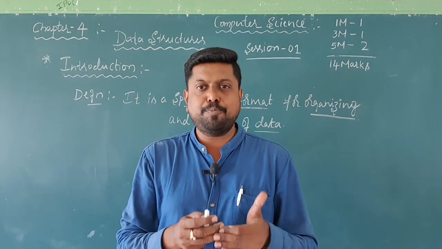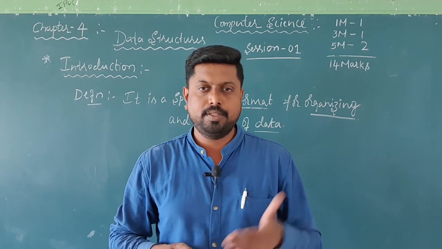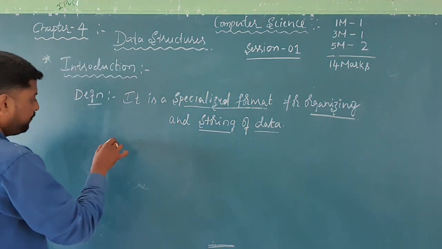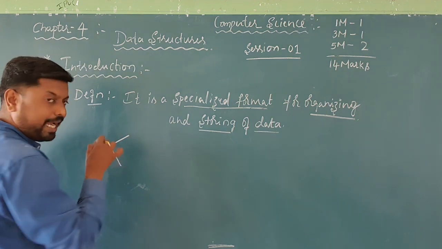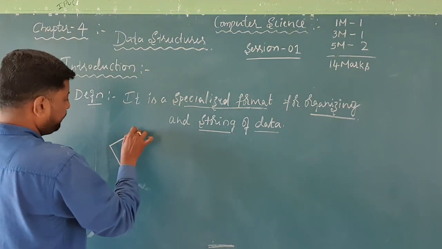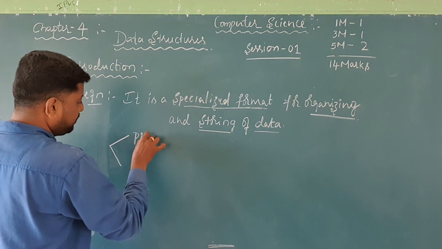And types of data structures we have. See, I will write on the board. In the data structure, we have two major categories. One is primitive data structure.